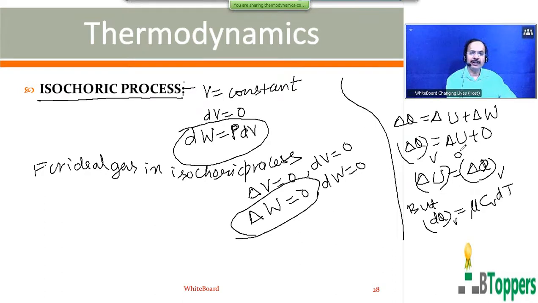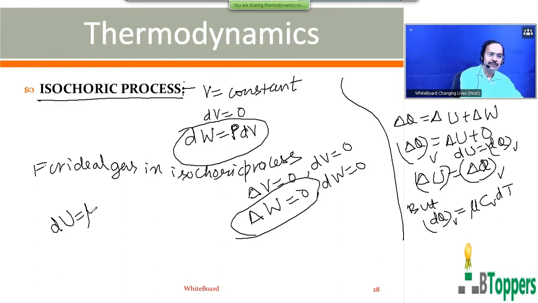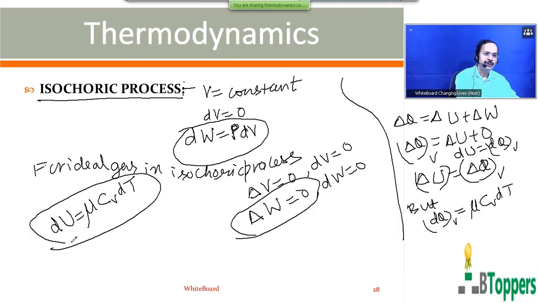So we can write mathematically dU equals dQ at constant volume. That means the change in the internal energy of a fixed mass of an ideal gas when the temperature changes by an infinitesimally small amount dT is given by dU equals nu C_V dT. C_V is the molar specific heat of the gas at constant volume, and nu is the quantity of the gas expressed in moles.